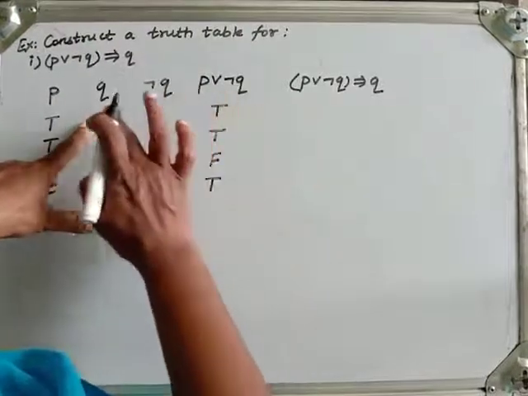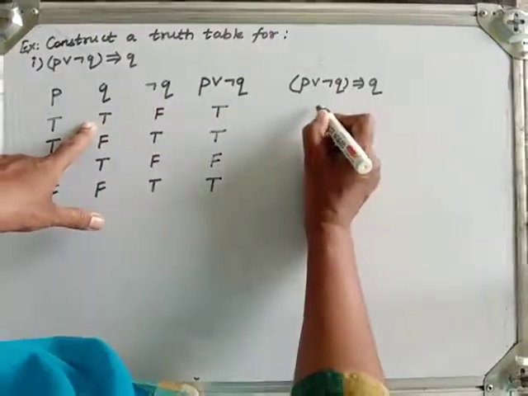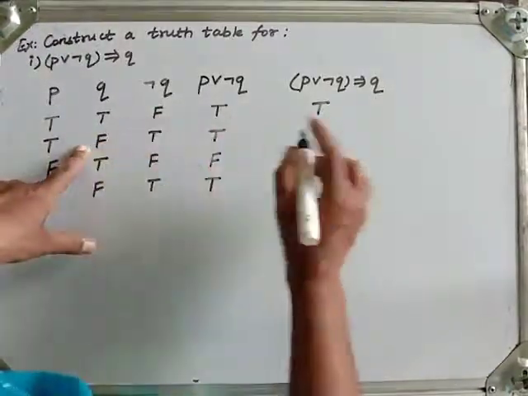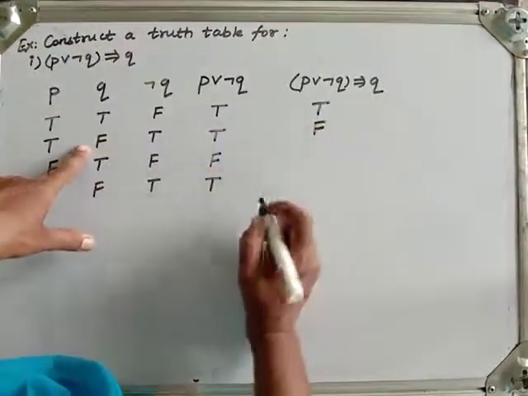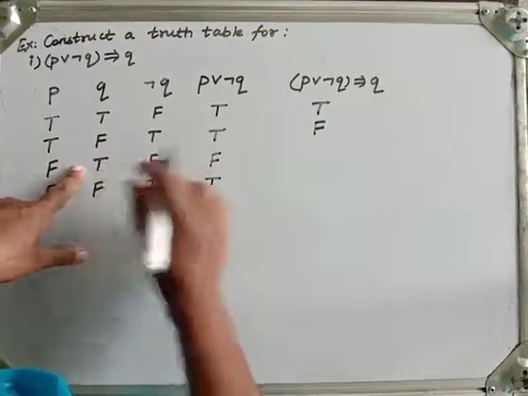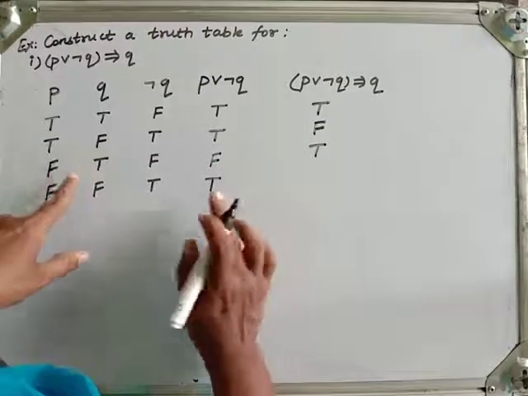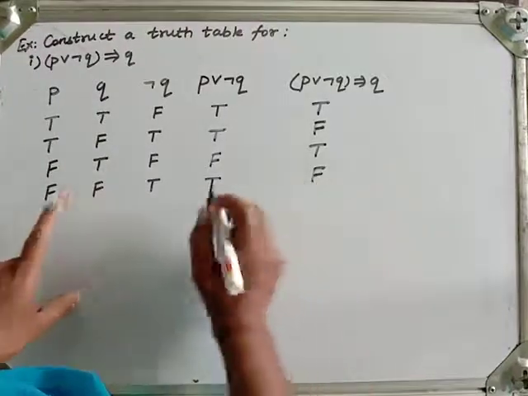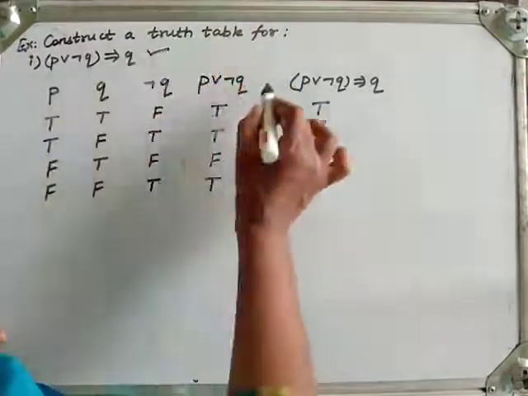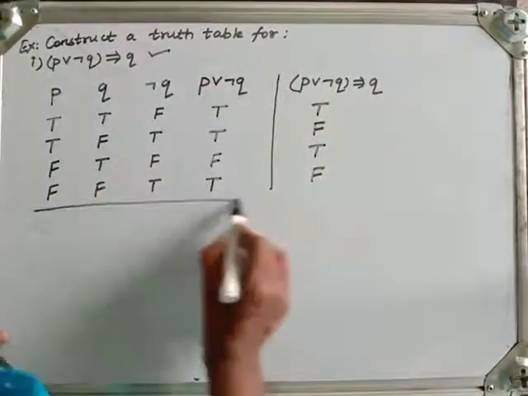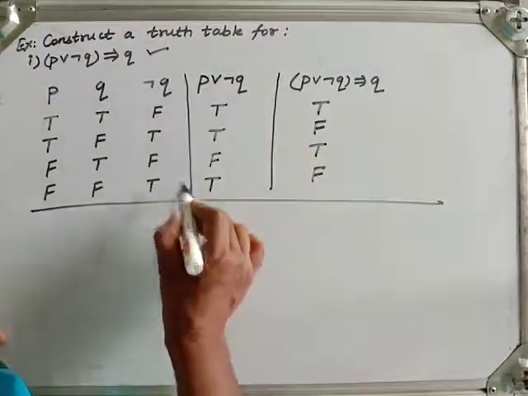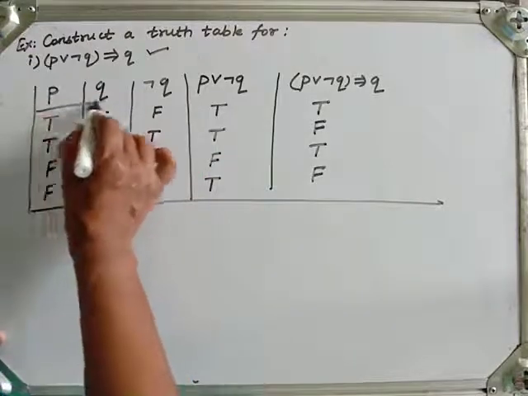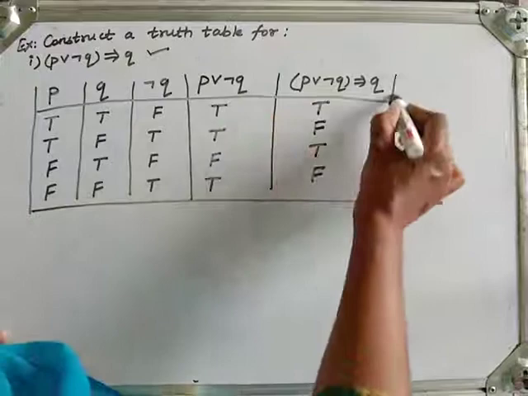Now this is our premise. So true implies true. So it is true. Now true implies false. Now in this case this is false. Now false implies true. So this is true. Now again true implies false. So this is false. This is a truth table for this question. Okay. Now similarly let us see the next one. Let me take the next example. You can prepare such a table for this.